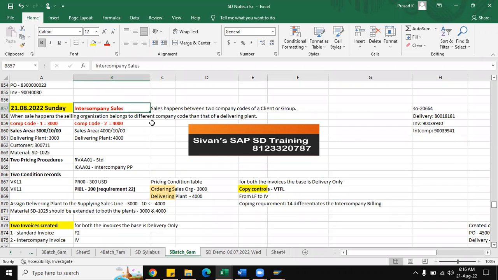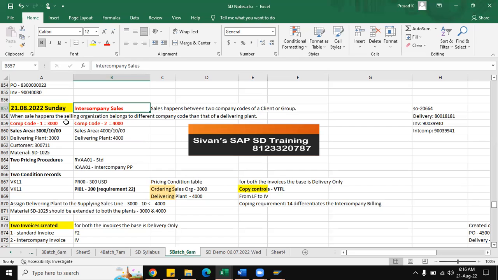Suppose there is a customer in the US, and the stocks are not available. He is a very good customer, and the US company, the US sales organization, wanted to deliver the goods, or wanted to create the sales order for that US customer. However, the plant does not have stocks. Hence, they request the other company code, which is in Canada. The delivering plant is Canada, where they have a huge amount of stocks that they can deliver to the end customer.